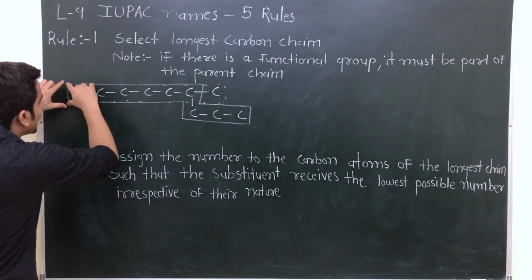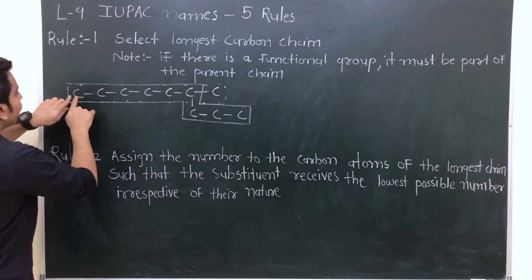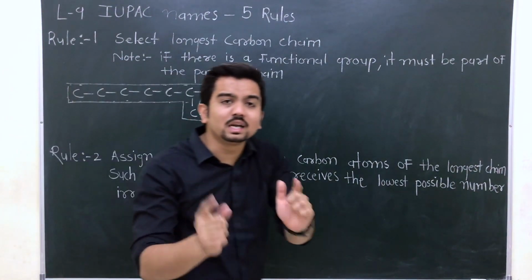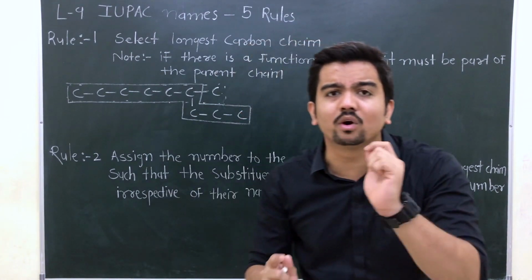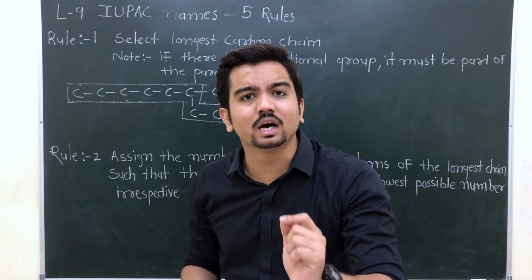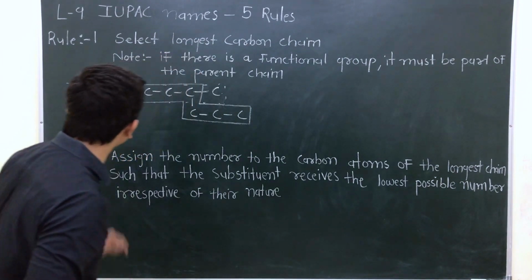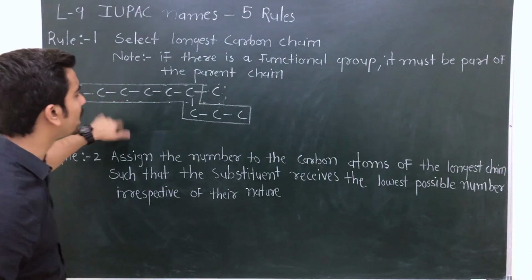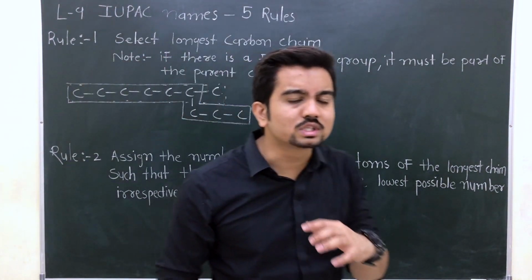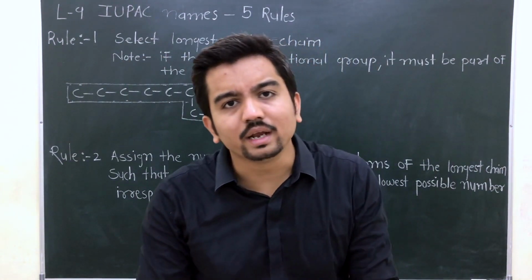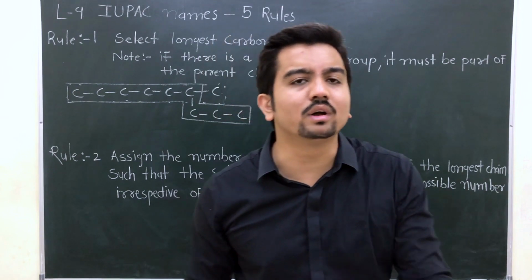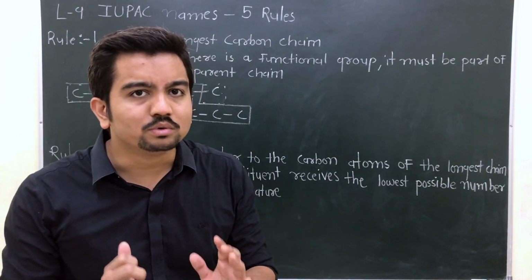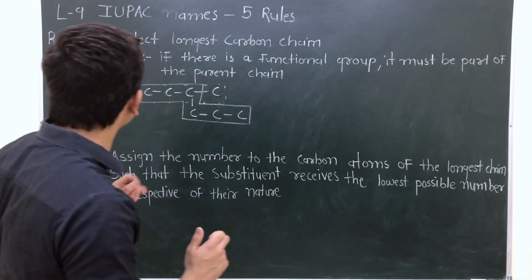If you select the first chain, there will be only 7 carbons in the chain. But if you consider this continuous chain, there will be 9 carbons. So between 7 and 9, the 9 carbon chain is considered the longest chain. Is this clear? You got the idea? I'm sure you understand.